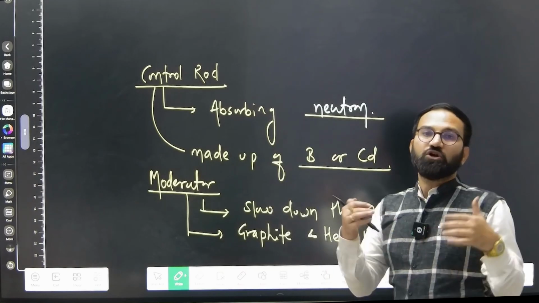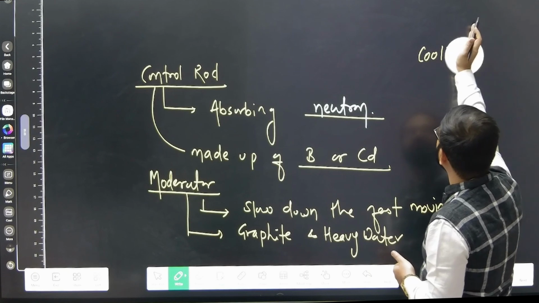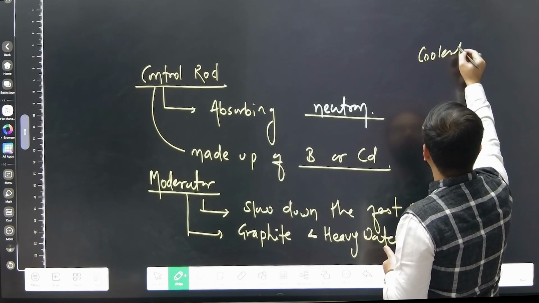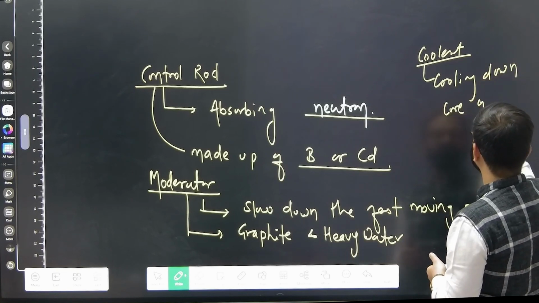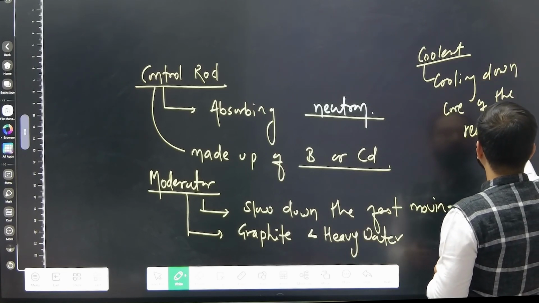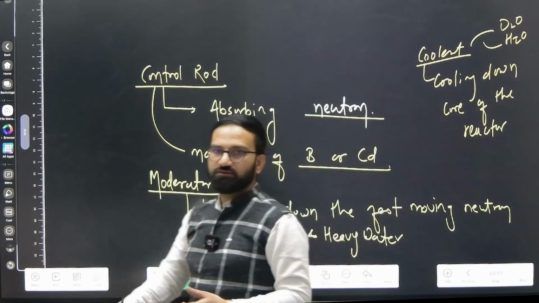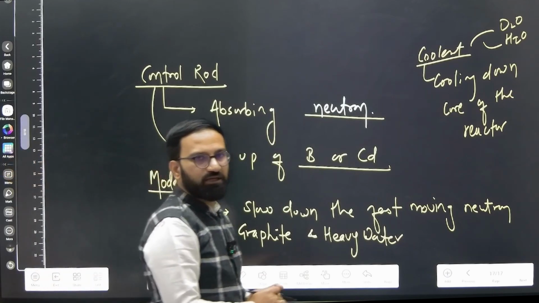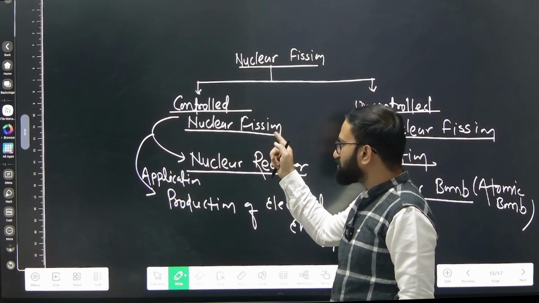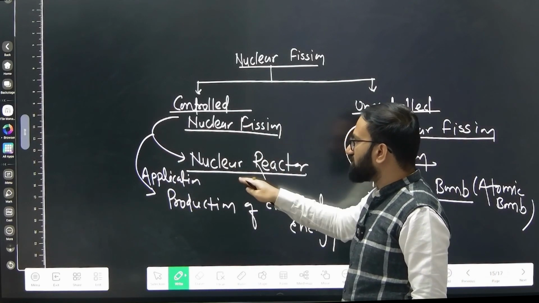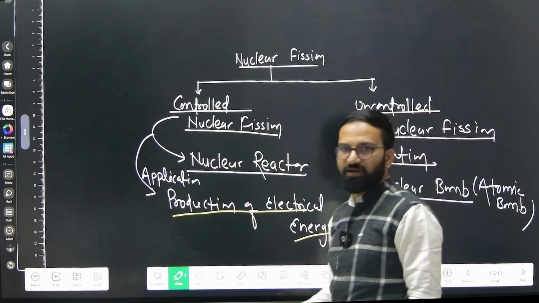Apart from that, we use a coolant for cooling down the core of the reactor, and for this we use either D2O or H2O, heavy water or normal water, right? This is the controlled nuclear fission reaction happening inside the nuclear reactor, and this reaction we utilize for the production of electrical energy in the nuclear power plant at commercial level.